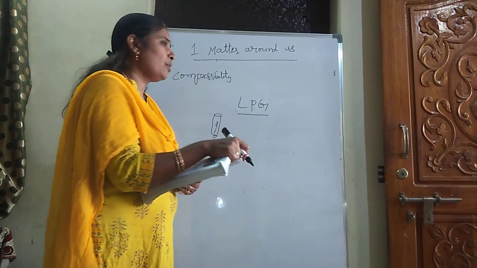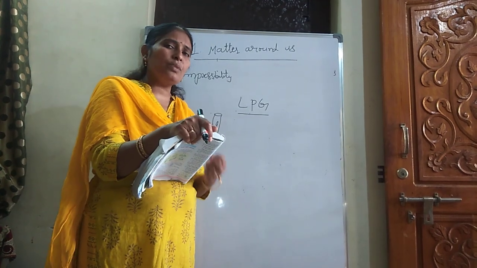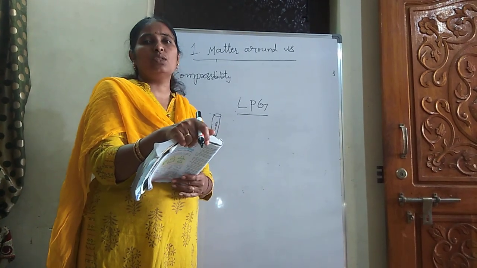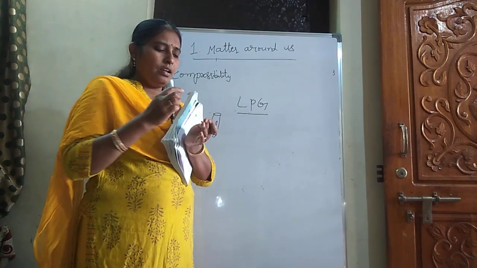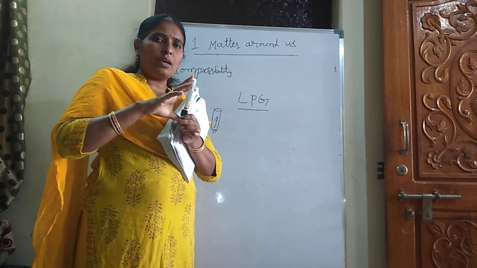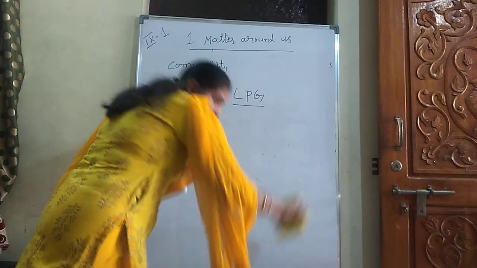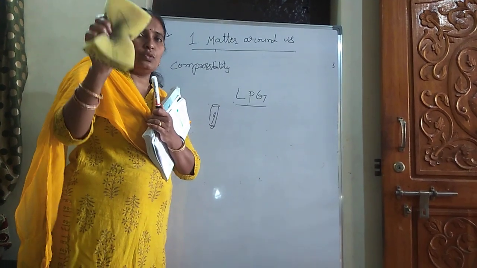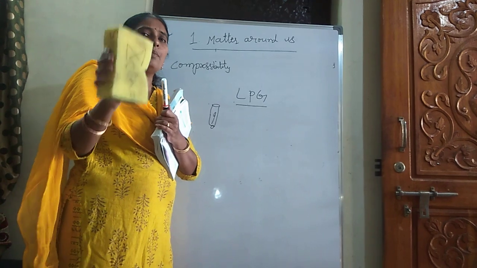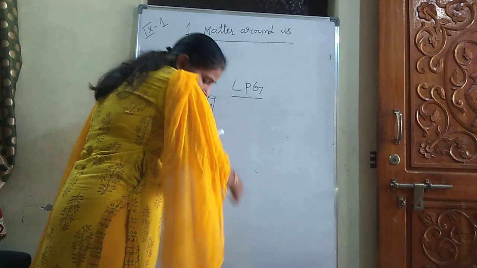What is the meaning of compressibility? When pressure is applied, if its volume is decreased, such property is known as compressibility. Now you see the example here. Marker. I am just applying the pressure. Does its volume change? No. But in the case of the duster, it is compressed. Its volume is changing. So this property is known as compressibility. Compressibility of the duster is more compared to the marker.